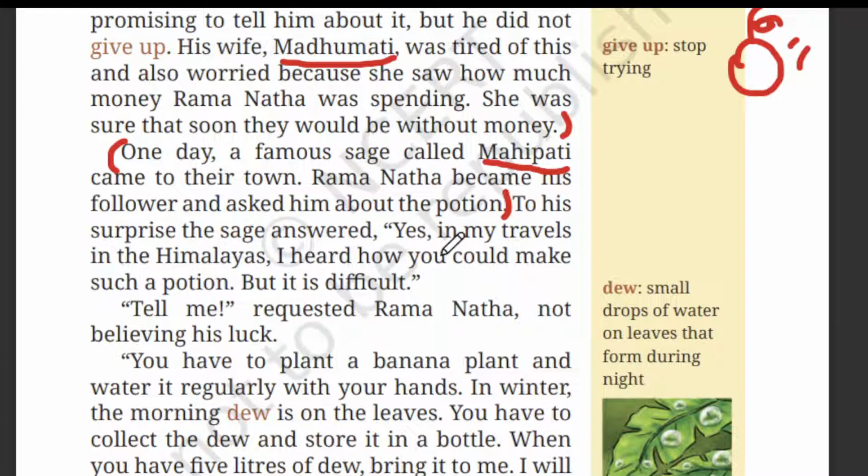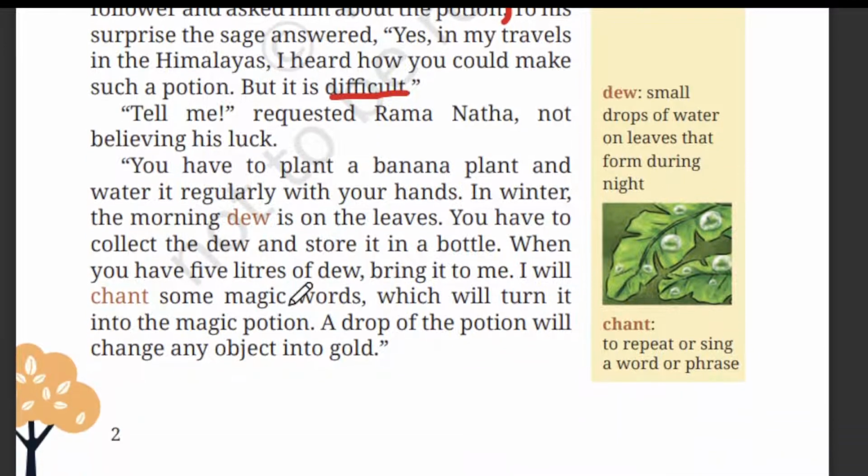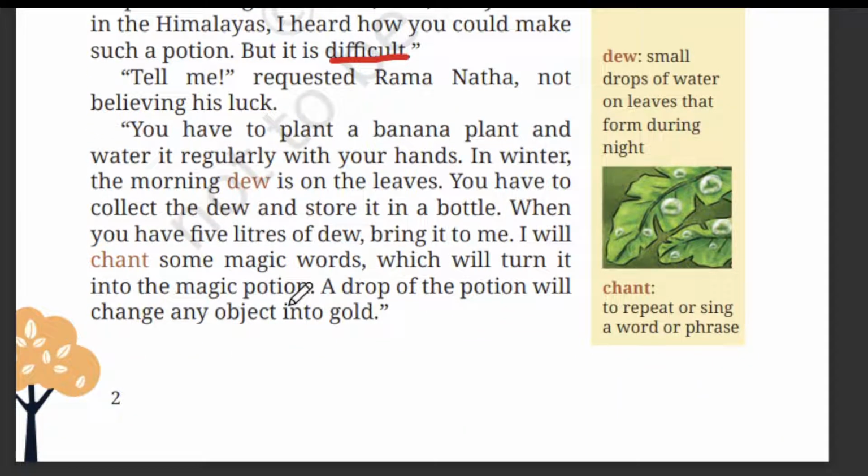So the sage is telling, yes, I went to the Himalayas and traveled many places and I know how to make such a potion, but he is also telling it is very difficult. But Ramnath replied, yes, tell me, requested Ramnath, not believing his luck. Immediately Ramnath said, yes, please tell me.